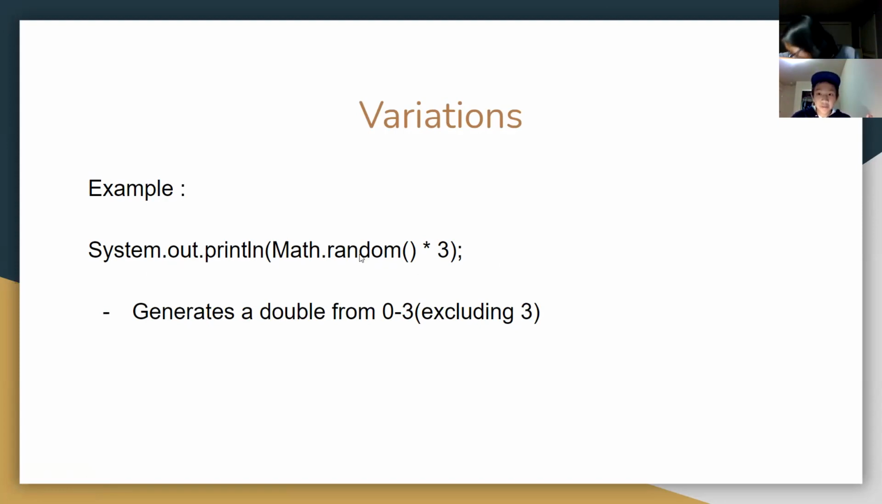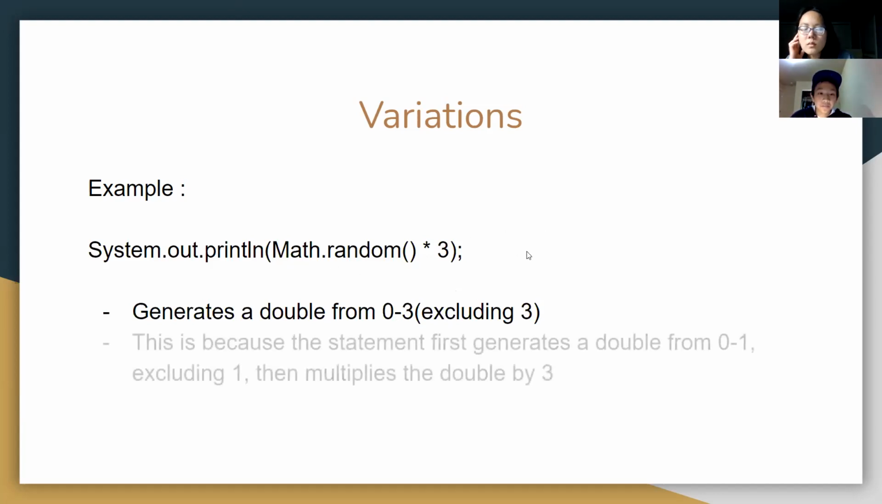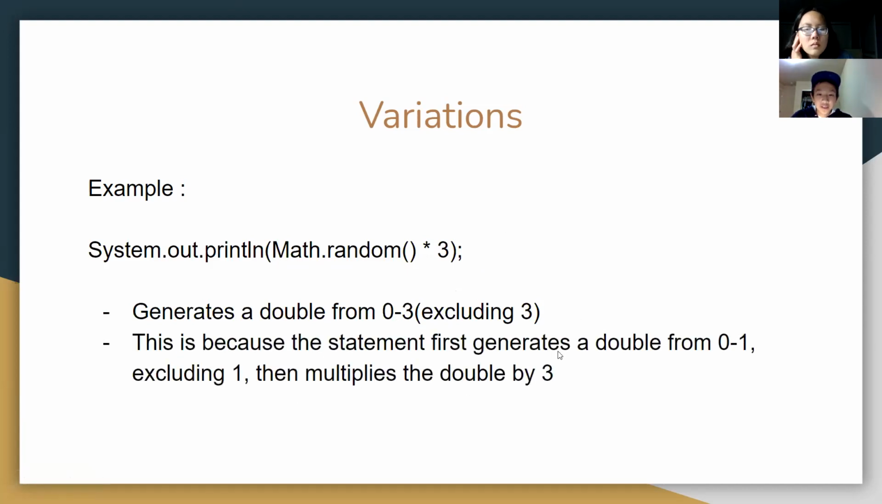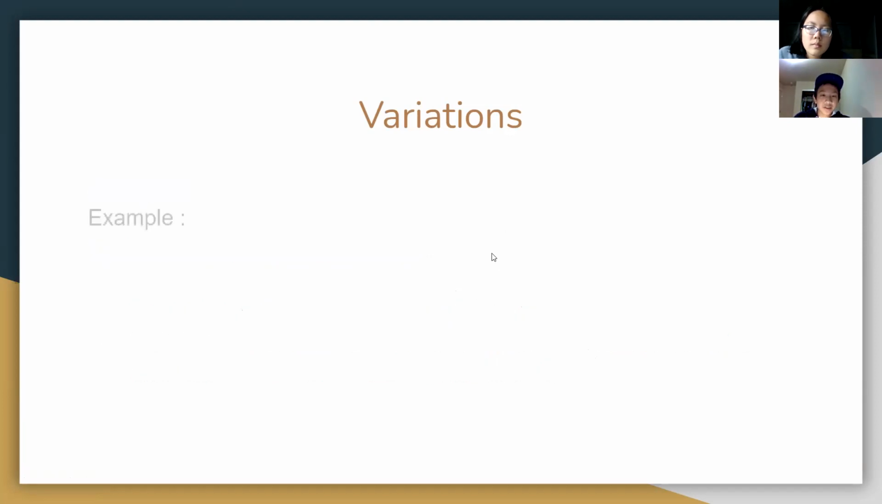First you have Math.random, a number between 0 and 1, and then you multiply whatever number you get there by 3. So the minimum value could be 0, since 0 times 3 is just 0. And the maximum value could be 2.999999999. So we'll just call it from 0 to 3, not including 3, because you can't generate 1 from Math.random. This statement first generates a double from 0 to 1, excluding 1, and then multiplies the double by 3.